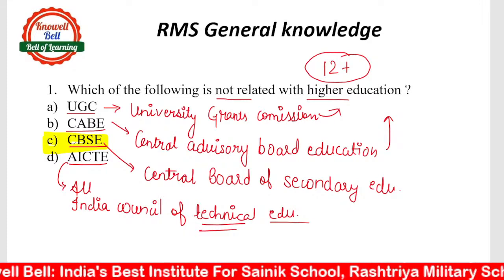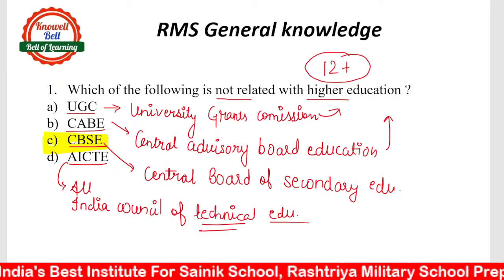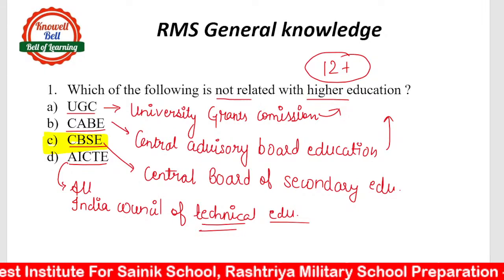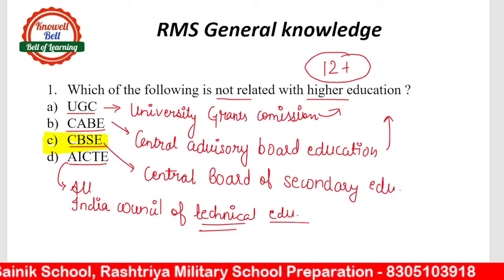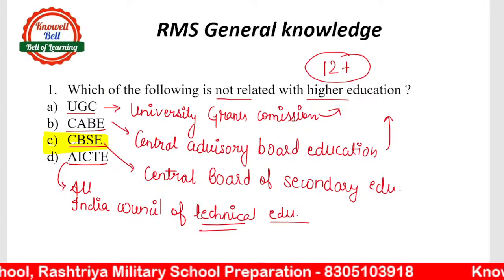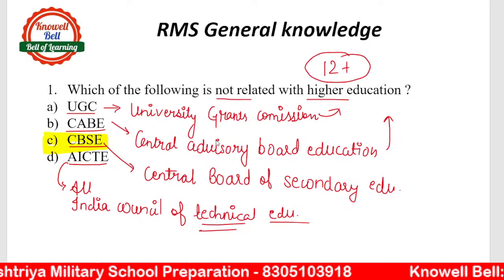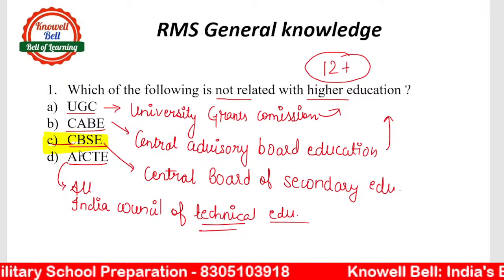So these three, UGC, CABE and All India Council of Technical Education, they are associated with higher education. On the other hand, CBSE, Central Board of Secondary Education, is associated with school education. So right answer would be option C, CBSE.